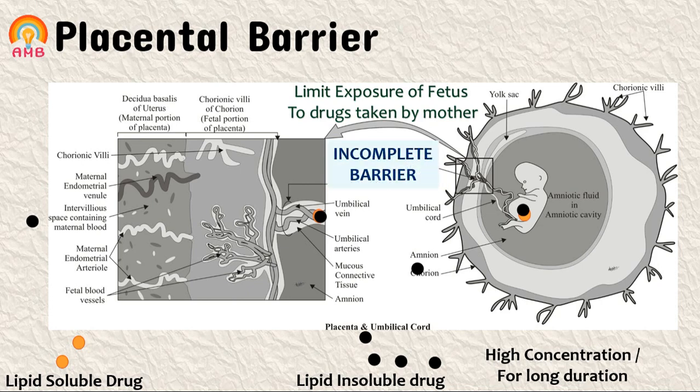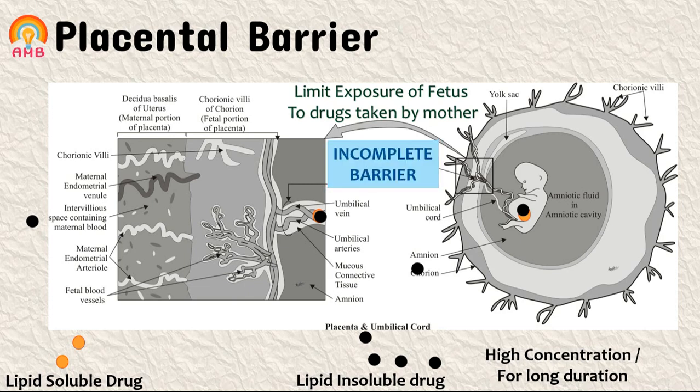The blood-brain barrier does not allow entry of lipid insoluble drugs, but here, if the concentration of the lipid insoluble drug is high, or if it remains in the mother's blood for a long duration, there are chances of crossing the placental barrier, and that's why it is an incomplete barrier.